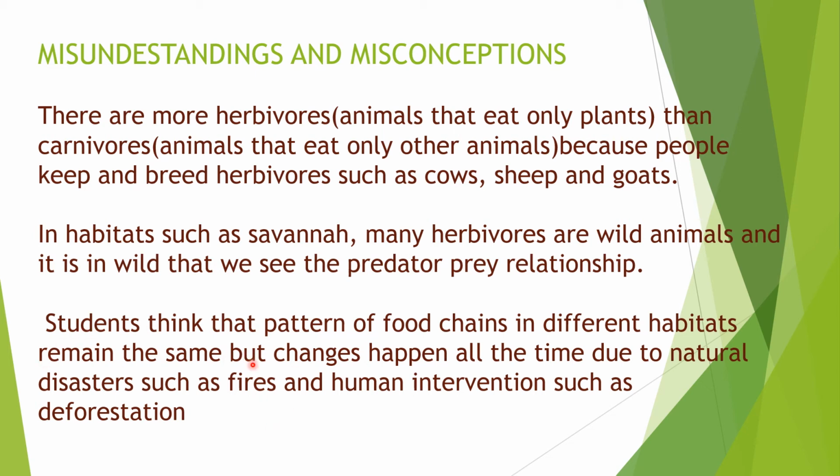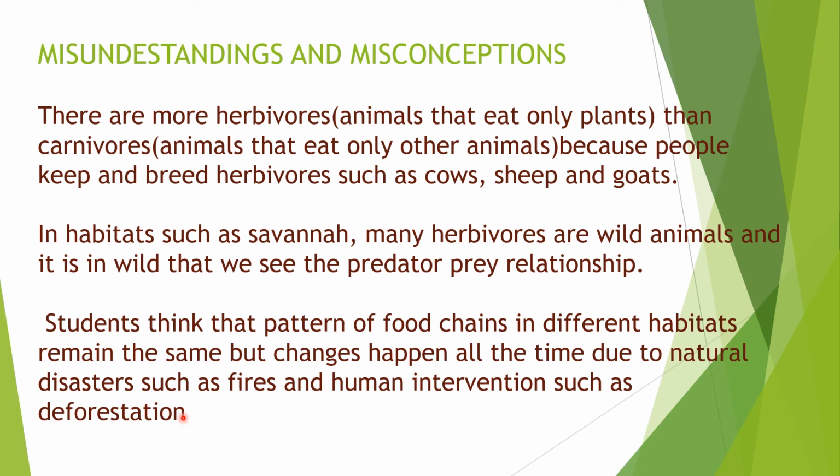Students think the pattern of food chains in different habitats remains the same. No, because changes happen all the time due to natural disasters like fires, or human intervention such as deforestation. If humans cut down the trees, the food chain doesn't remain the same.